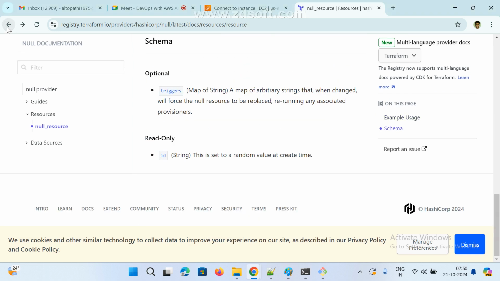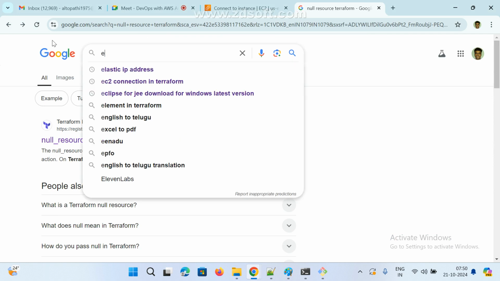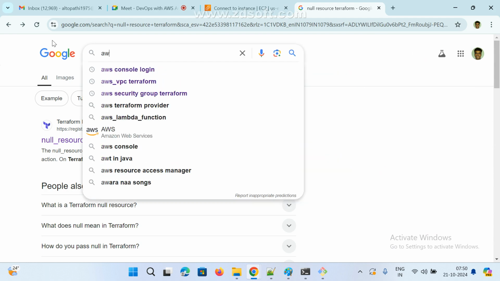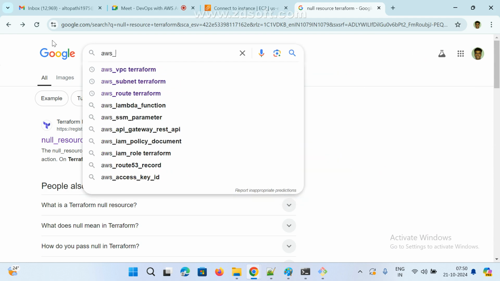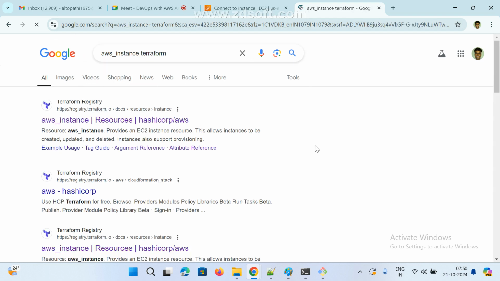Wait, one second. aws_instance, terraform.